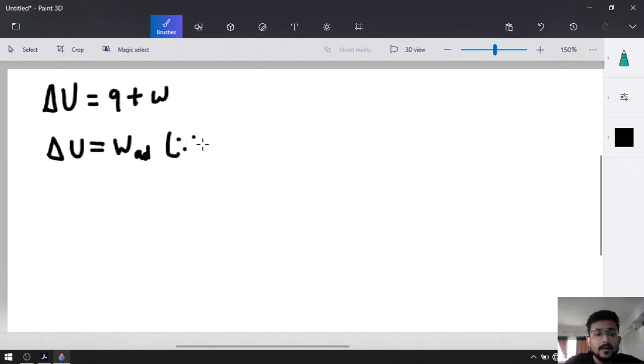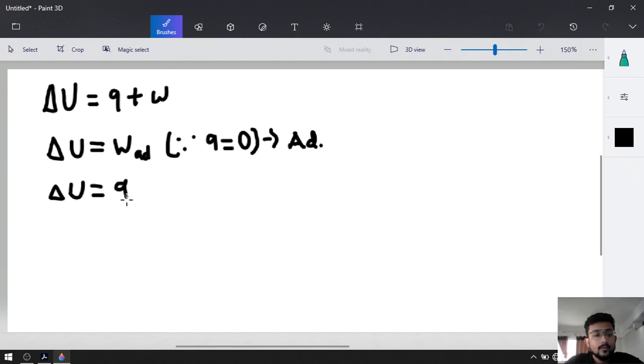when Q is equal to 0 for an adiabatic process, right? After that, we derived that delta U is equal to Q when work done was 0, right?